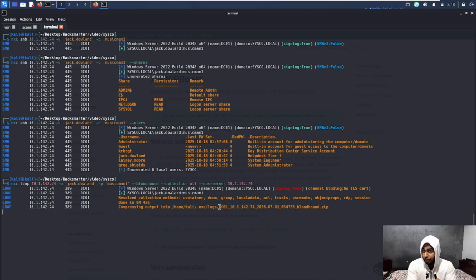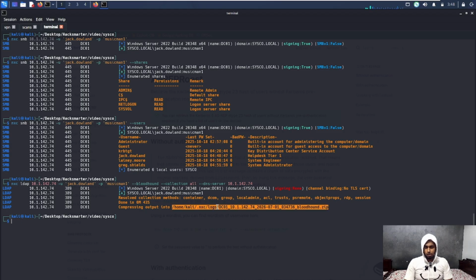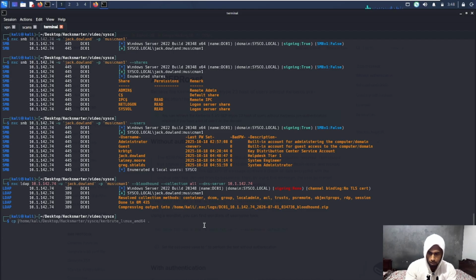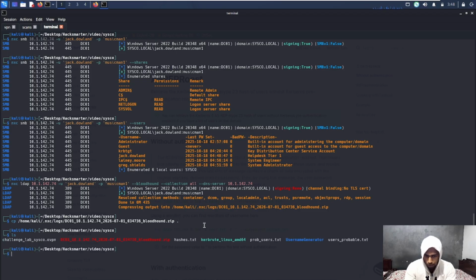So it shouldn't take much long. Yeah, so we do have got it, the BloodHound data, and one of the few things that I would like to do is I would copy this into my current directory because it saves in the logs file in the .nxc. So I'll copy this here and do an ls, and we can see that we have the BloodHound data right here.